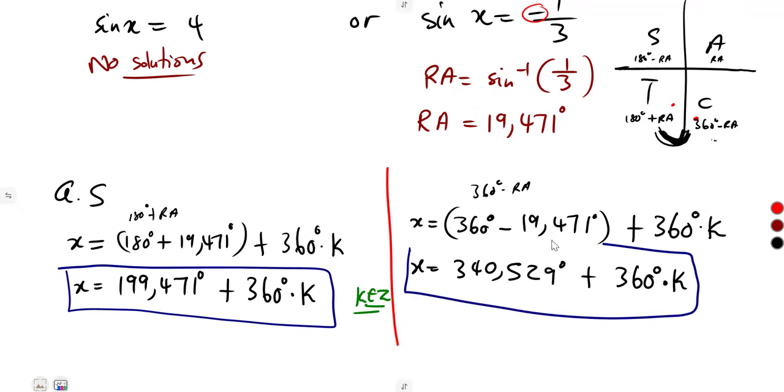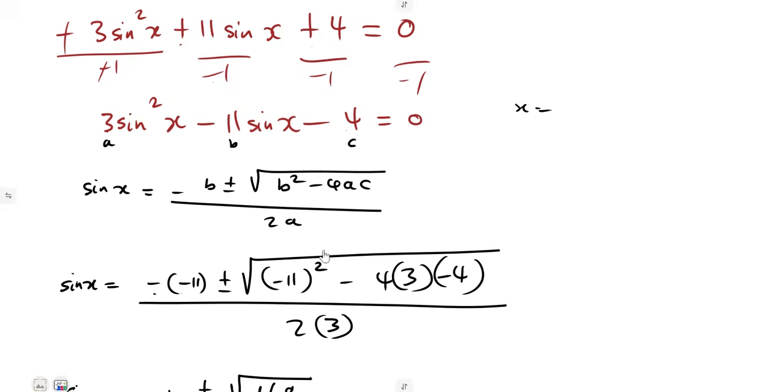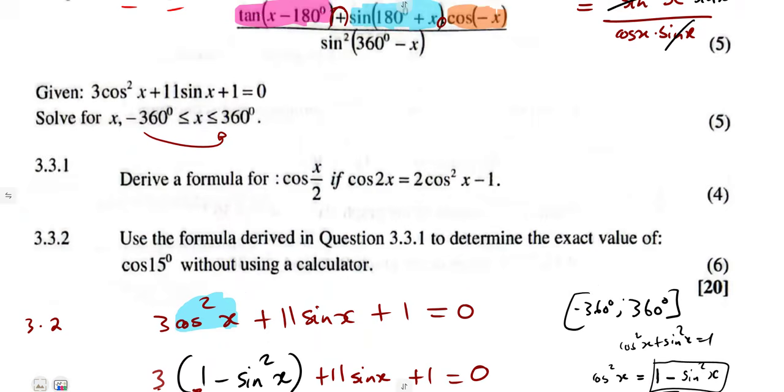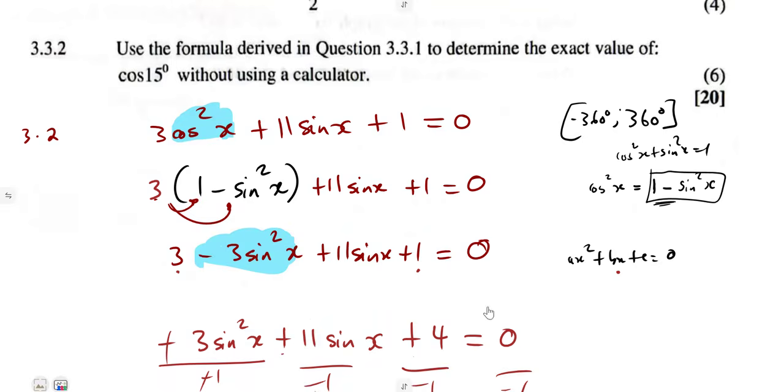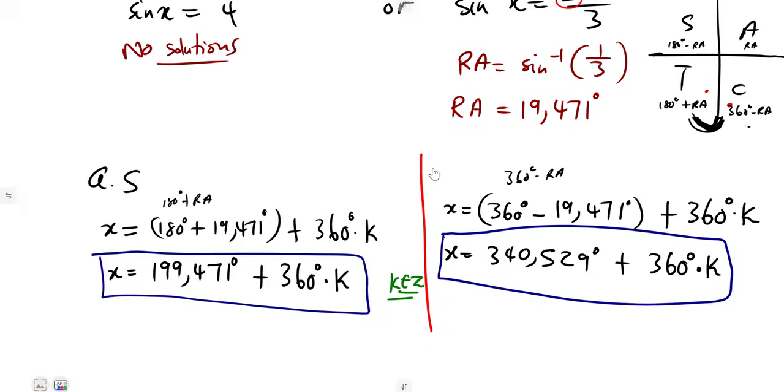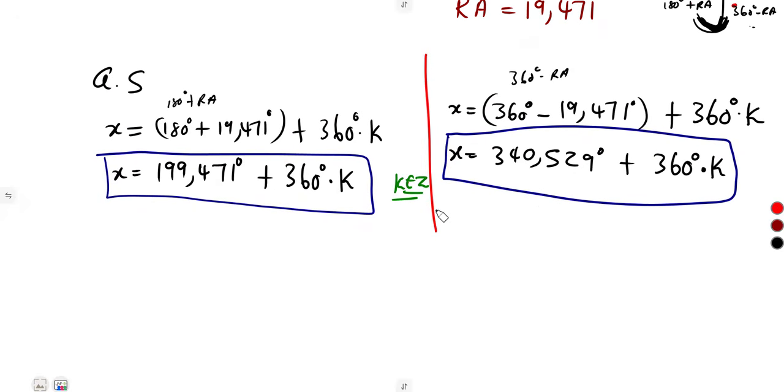But the question here was not about the general solution, because when you're given an interval like this, solve, and you're given an interval from this to this, they want you to find exact values. Solve for x directly. It's not about general solution. We are given an interval to apply. So you test now the values of k, because k is an integer. So you test your integer values.